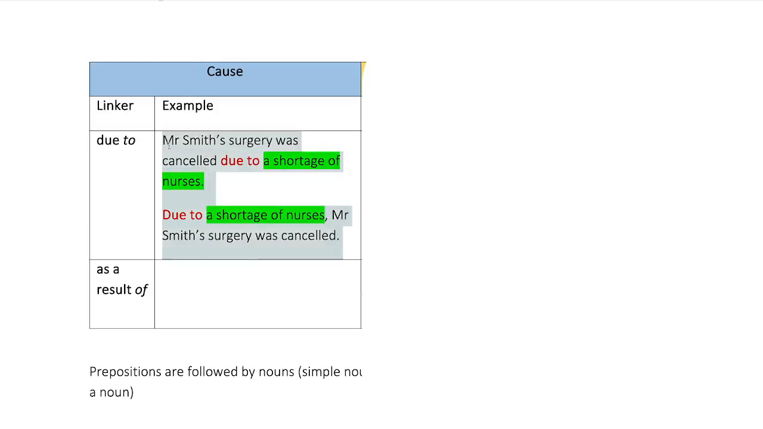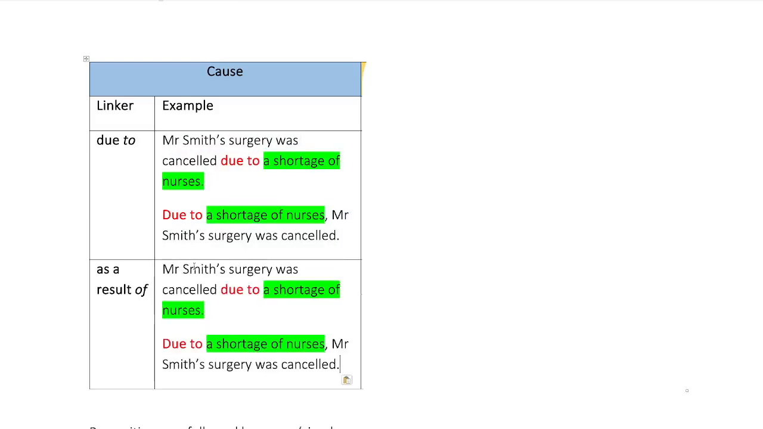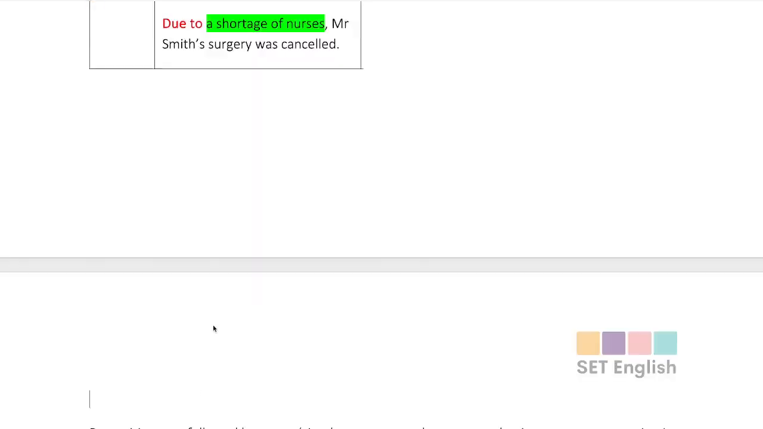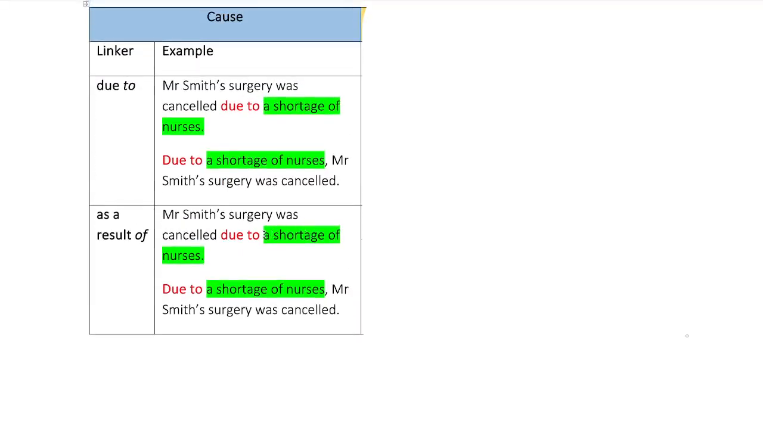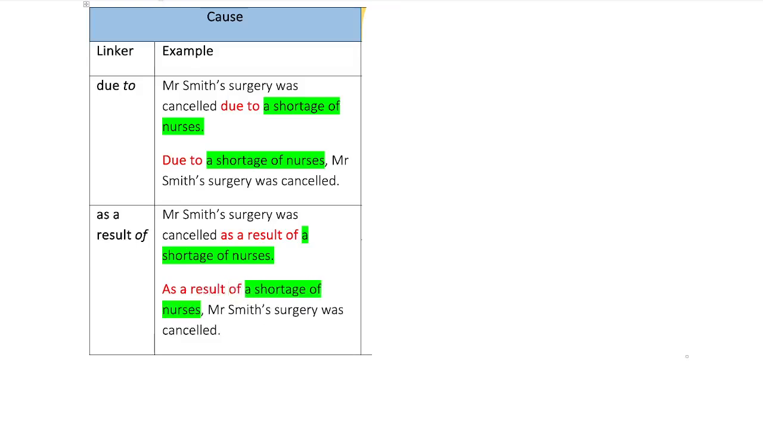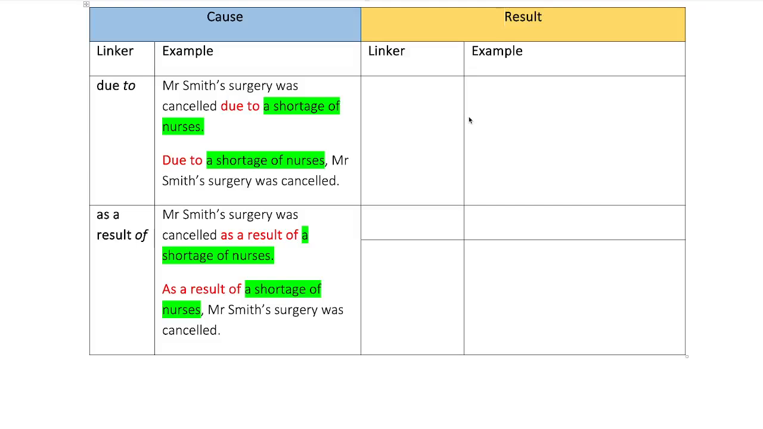I'm going to take these sentences and pop them in here. Mr. Smith's surgery was cancelled as a result of. Just the same. Really simple. So these are causes. They focus on why something happened. Well, let's take away this and let's think about results.